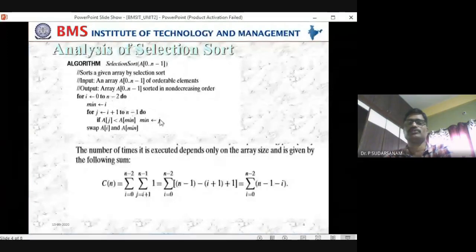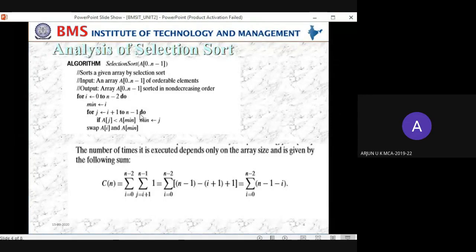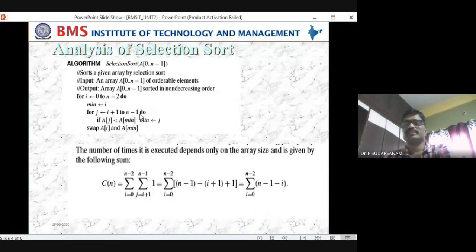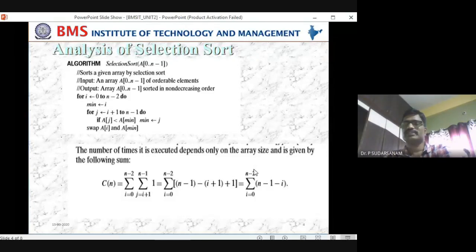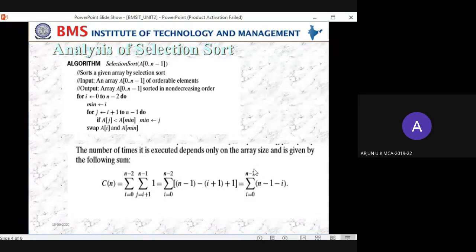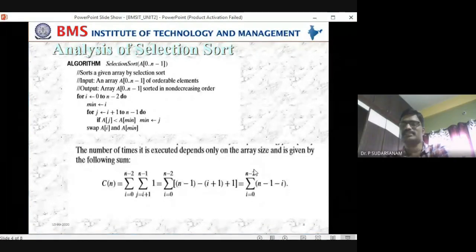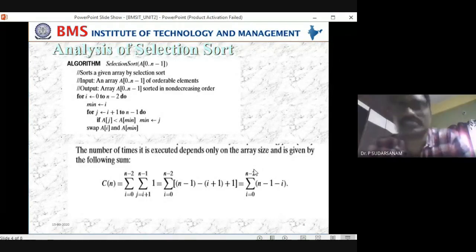When you have the two looping statements, n minus 2 into n minus 1, if you multiply the first terms, what will you get? N into n, how much? N square. Yes, sir, n square. So that is your answer.